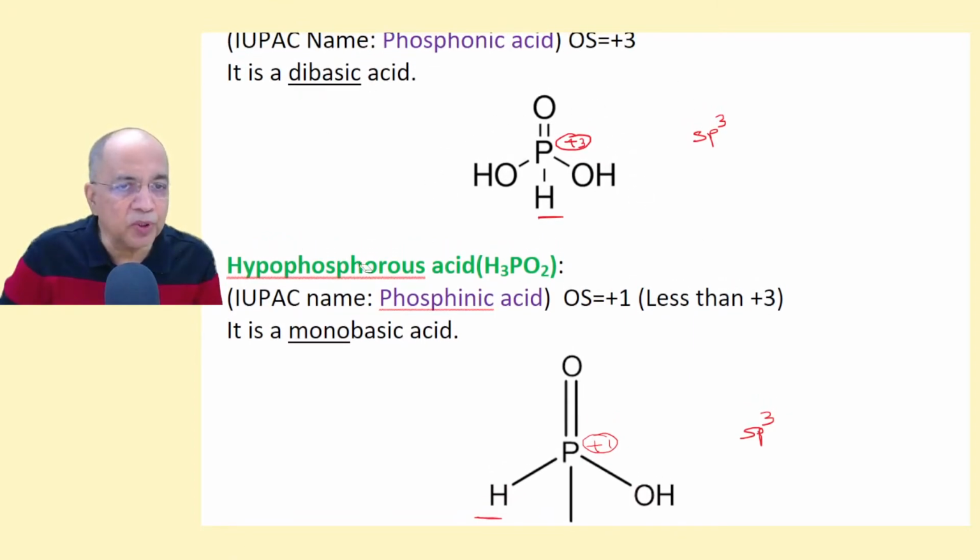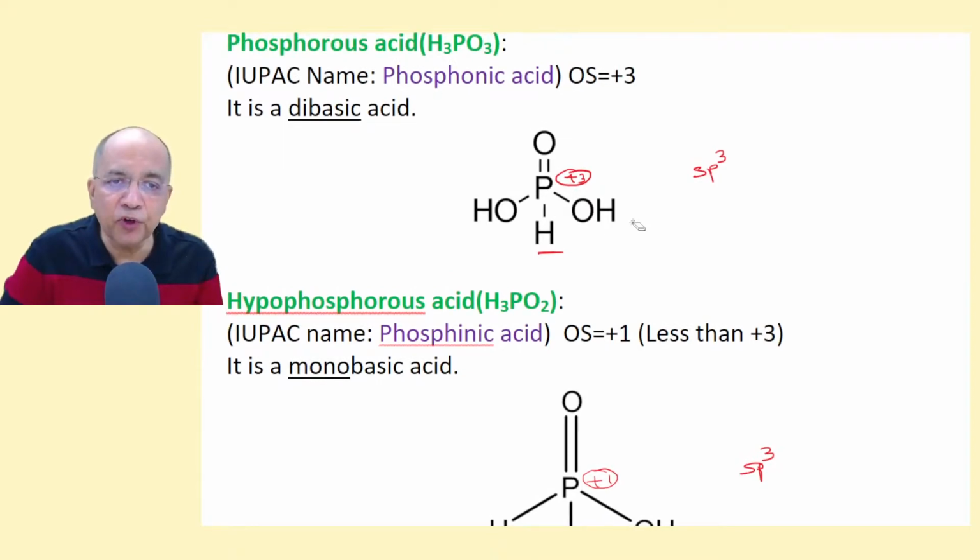Now, this is phosphorous acid, where a hydrogen atom is directly bonded, and therefore it is a dibasic acid, and it is sp3 hybridized phosphorus in the +3 state. You can find out by the X method also, or by the logical method, the breaking of bonds in a hypothetical manner.